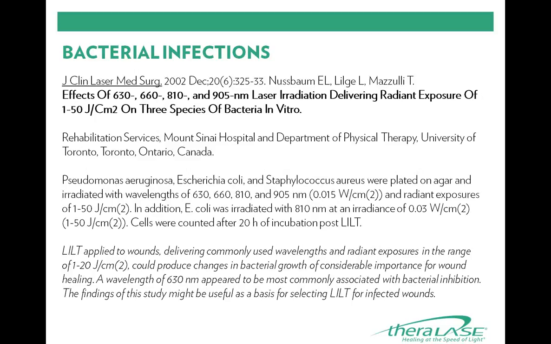This second study investigated the effects of various wavelengths on 3 different bacteria species in vitro. 630 nanometer wavelength was found effective in diminishing these specific bacterial strains. A lot of research will be required to identify specific wavelengths that can target specific bacteria. With so many existing and new strains of bacteria, this is a difficult task. However, in some circumstances, laser may be indicated for bacterial reduction.